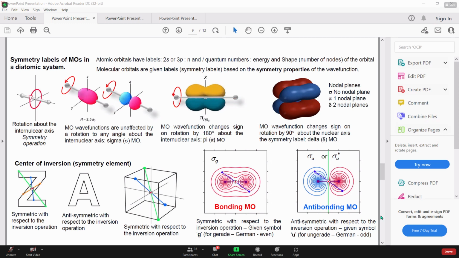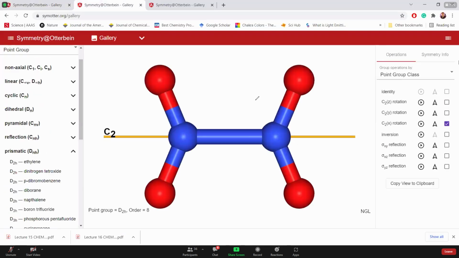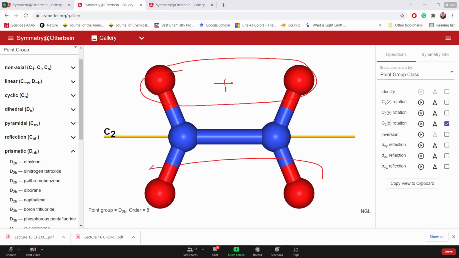So let's look at the model here. Just forget the colors. This is obviously the model of some molecule, but for simplicity, imagine this was the positive phase, and this hole is the negative phase. The axis shown here is the internuclear axis.